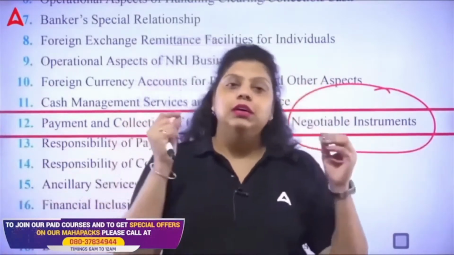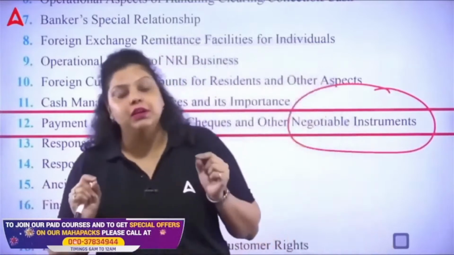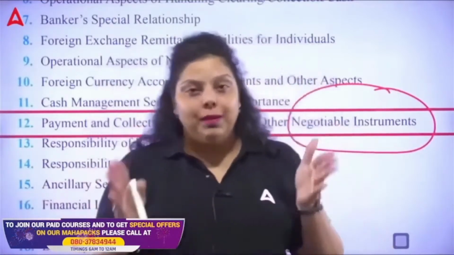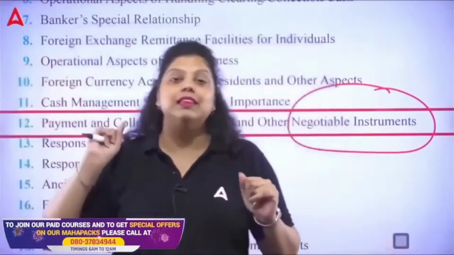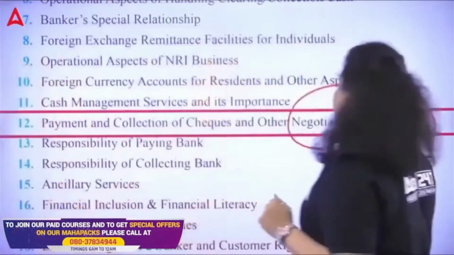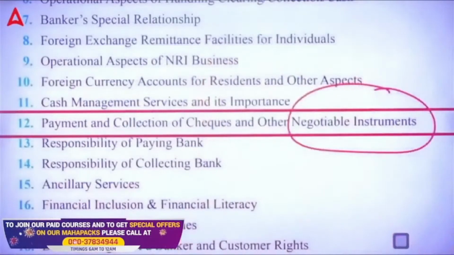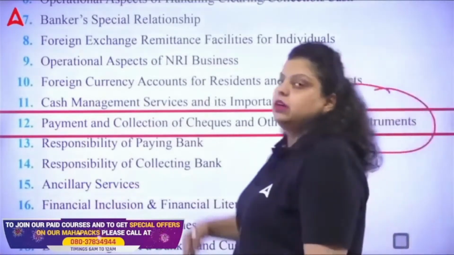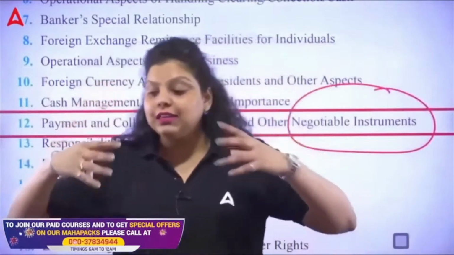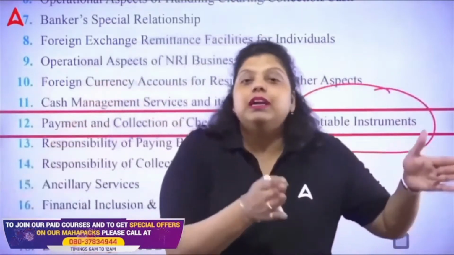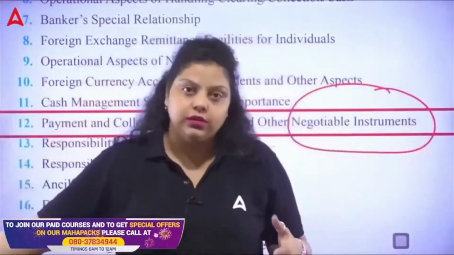That guarantee is given by the negotiable instrument, on a specified date or on demand.